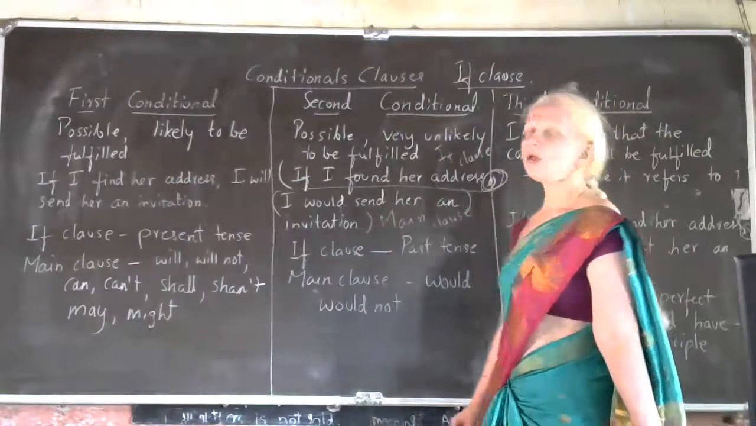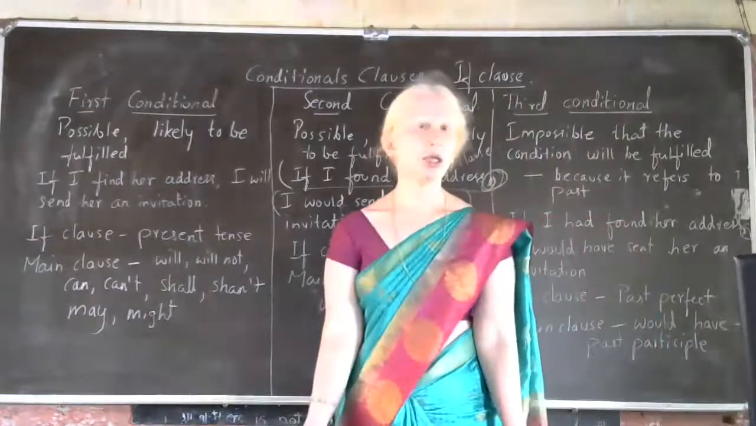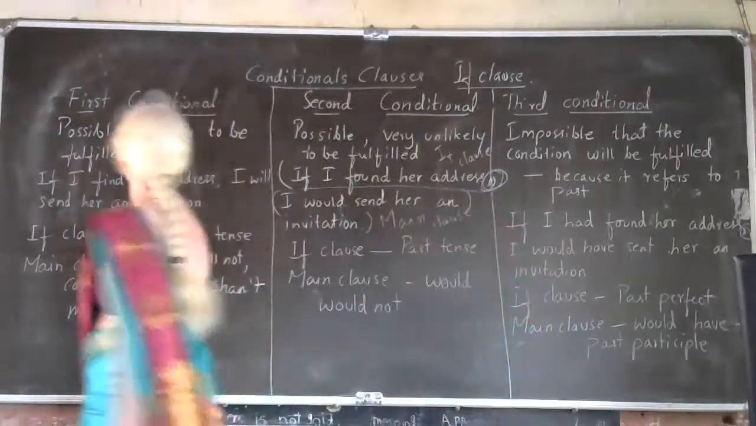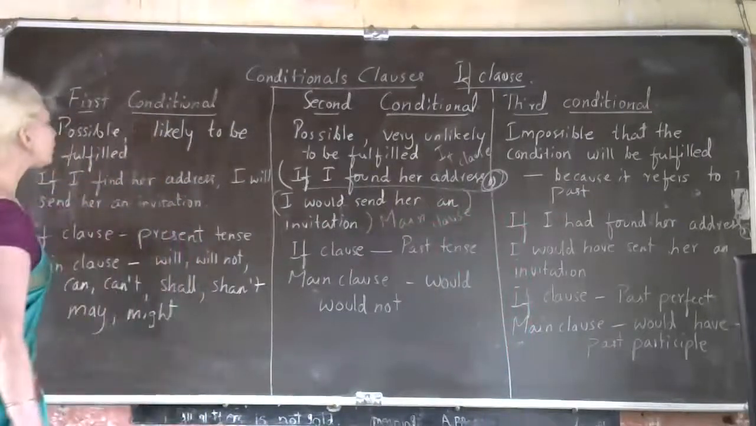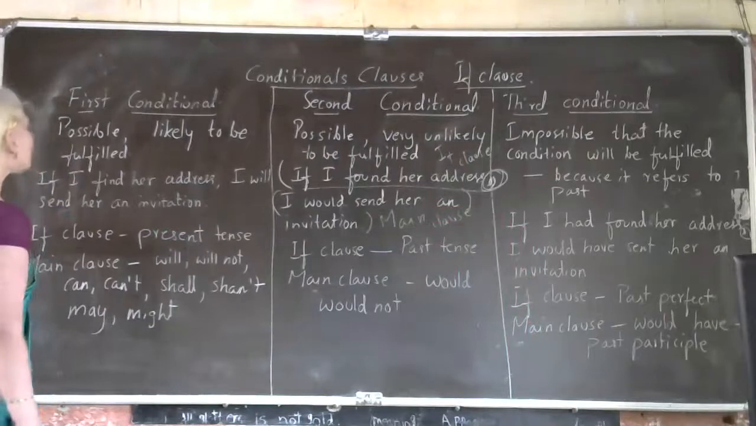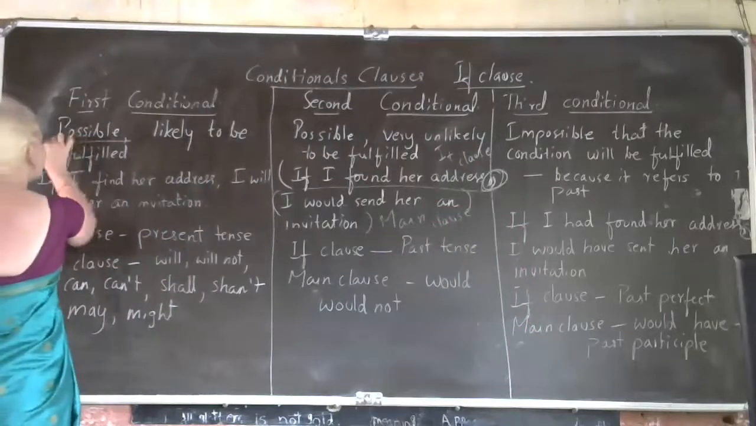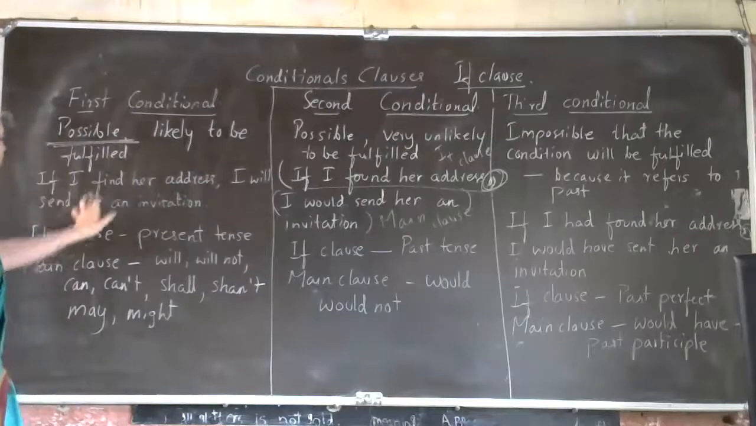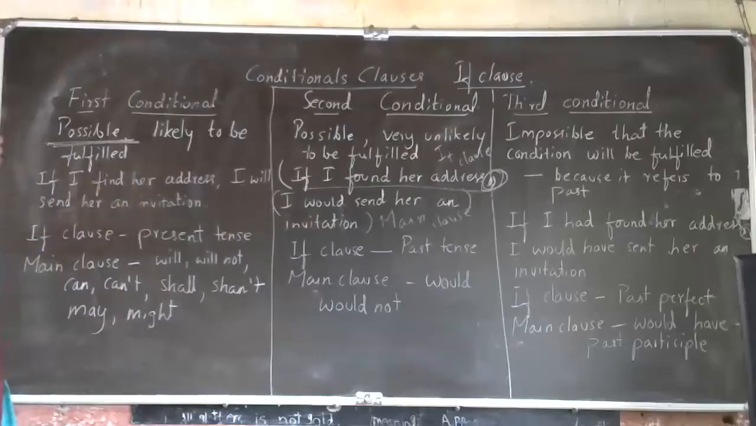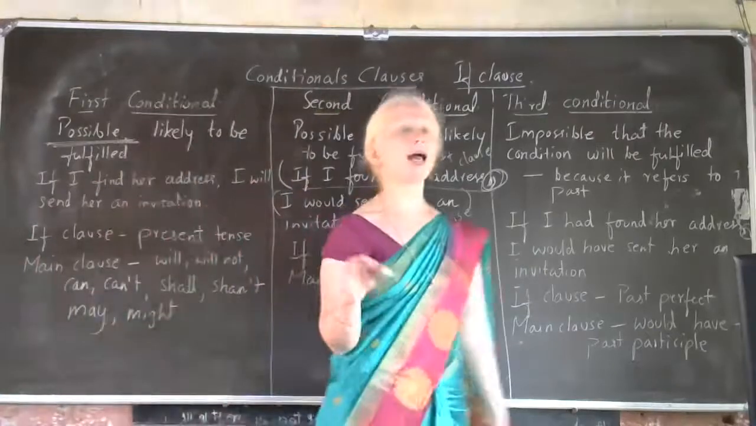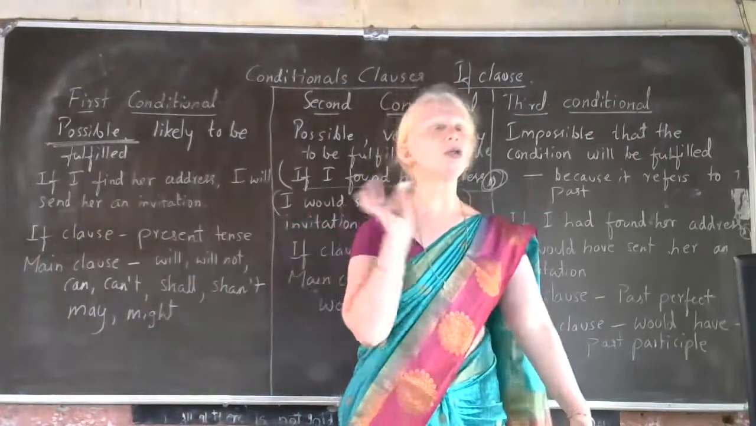Now we'll solve one by one. First we'll understand the first conditional. What is the first conditional? This first conditional clause speaks about what, children? The possibility of the action. The action may take place; the possibility of that action taking place.